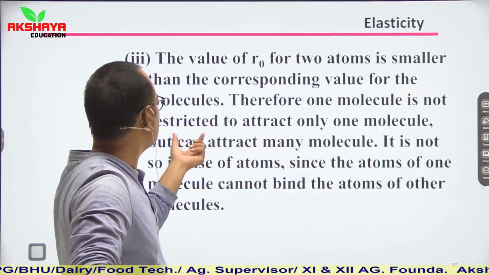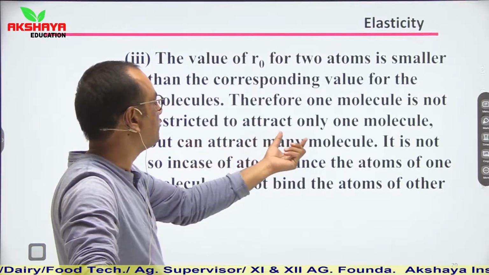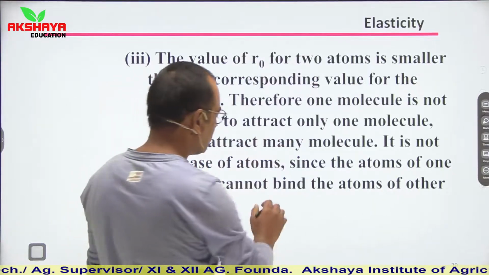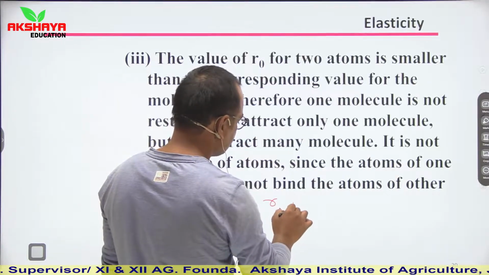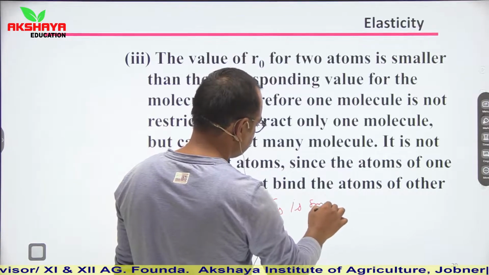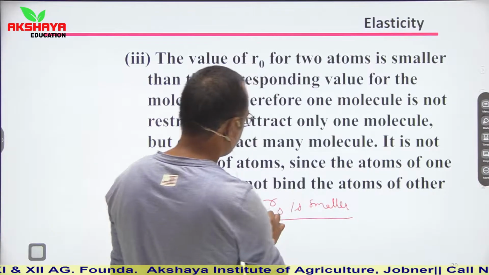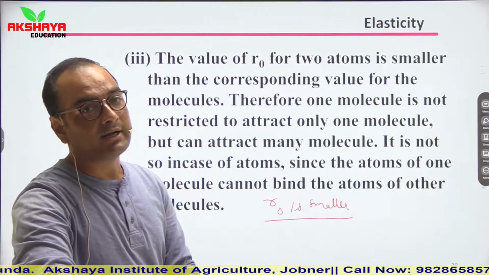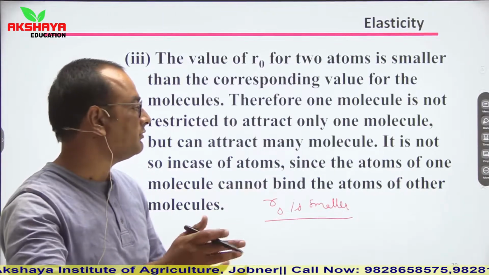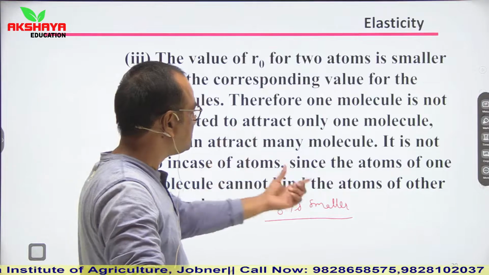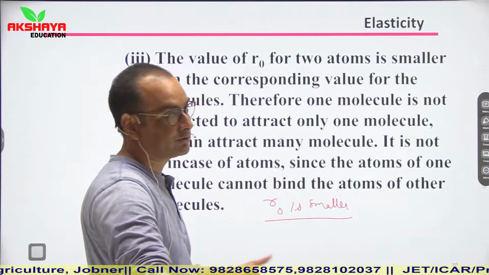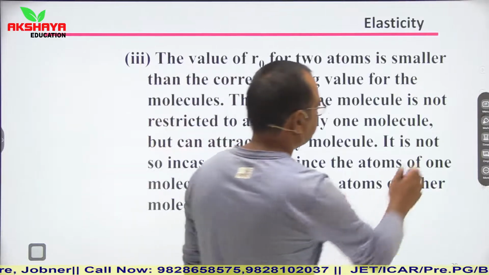Therefore, one molecule is not restricted to attract only one molecule, but can attract many molecules. And we are concluding here that one molecule can attract more than one molecule, 2, 3, 4, any number of molecules, since the atoms of one molecule cannot bind the atoms of other molecule. Clear?